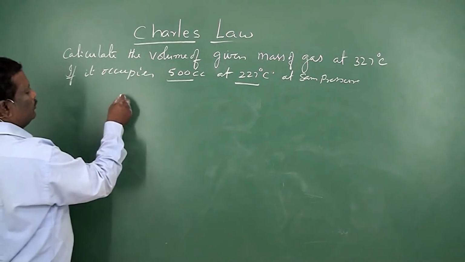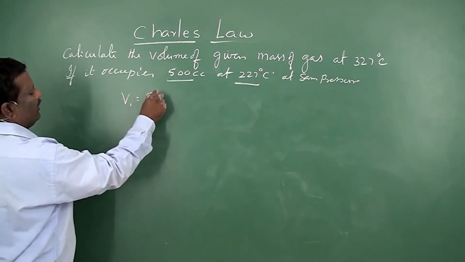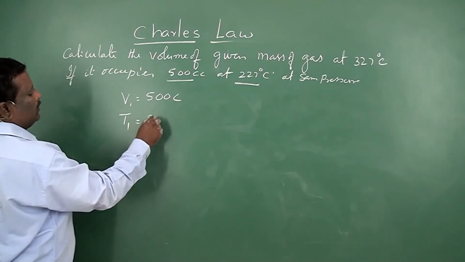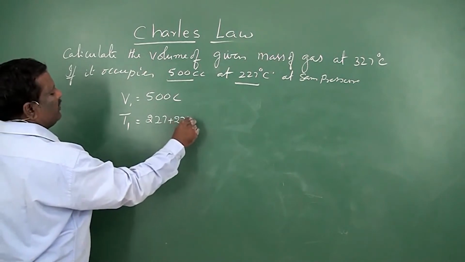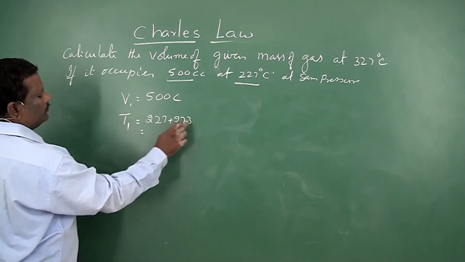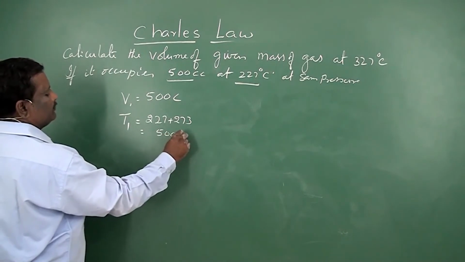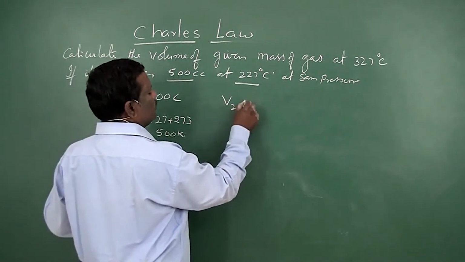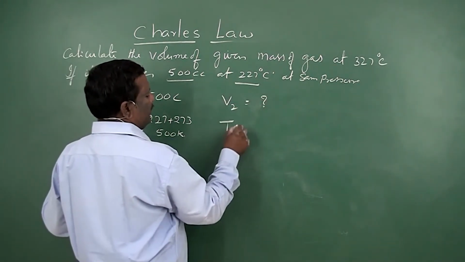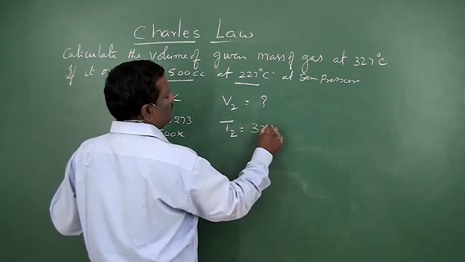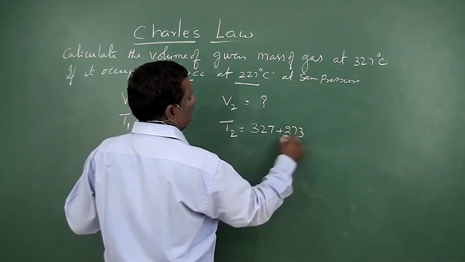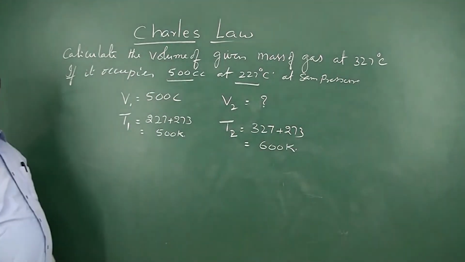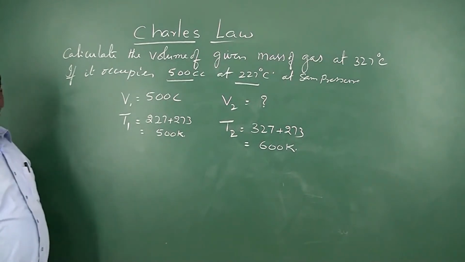So initial volume V1 is equal to 500 cc, and at that volume the temperature T1 is 227 plus 273, that will be 500 K. So now they are asking volume of this gas V2, you have to calculate it. At temperature T2, they are giving as 327 plus 273, this is 600 K. So at same pressure, that means constant pressure.